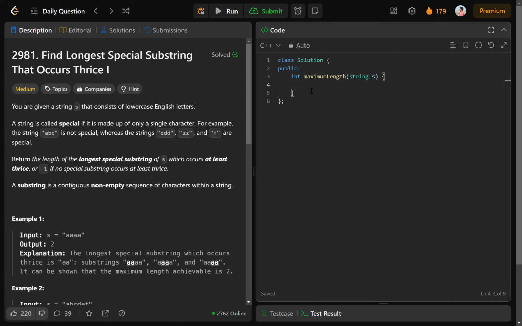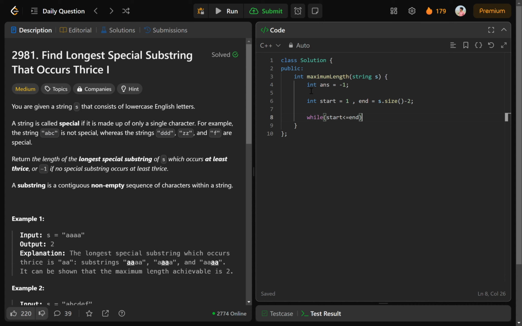Okay, now let's code to understand it better. Initially, as it is given, if we don't find any answer, it should be -1. That's why I've taken it as -1 initially, and start will be 1, the minimum size substring, and the end, as I explained, s.size() - 2, because no length greater than s.size() minus 2 will give 3 different substrings. Okay, now we will simply use binary search.